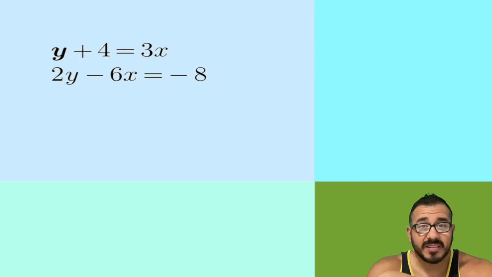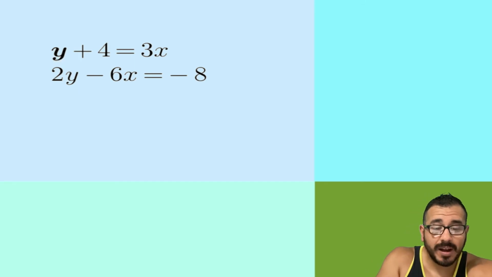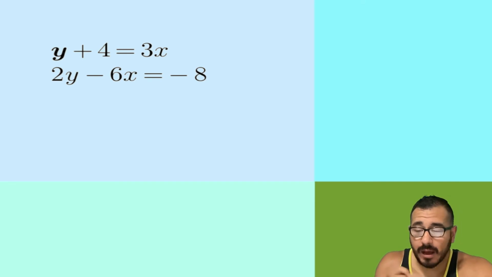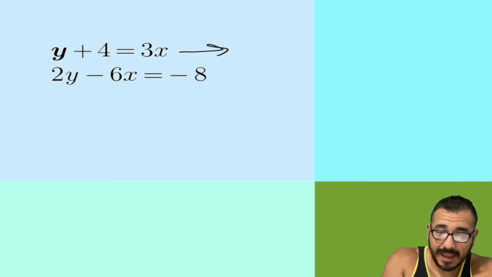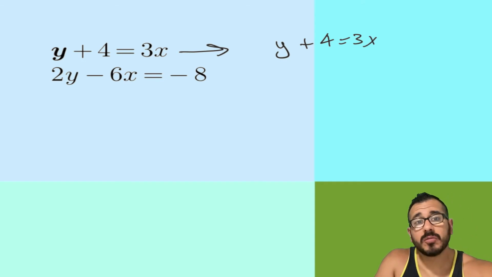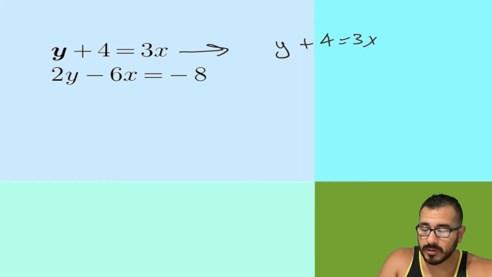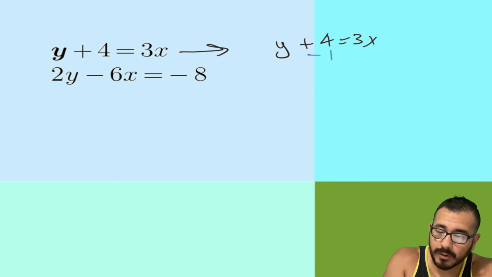We're gonna choose one of these equations. Notice I highlighted that y, I made it a little bit more bold so that you know I'm gonna isolate that y, right? So let's go ahead, let's take that first equation, y plus 4 equals 3x. And what we're gonna do is we're gonna solve for y first. So let's go ahead and do so. Let's subtract 4 from both sides. And we're left with y equals 3x minus 4.